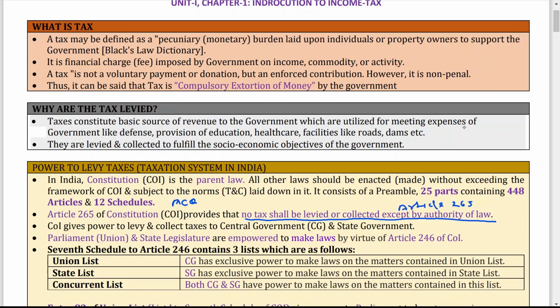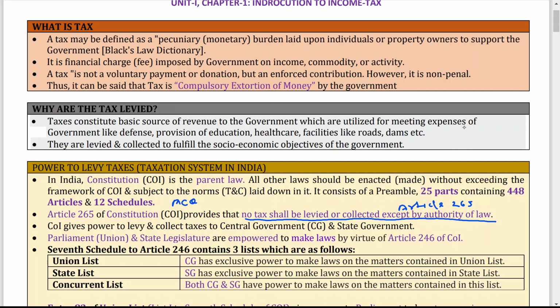What does it mean? It means that only the Constitution of India, in Article 265, says that no tax can be collected except by authority of law. Who can collect tax? Only the authority of law: the central government, state government, or whatever is prescribed by the law.